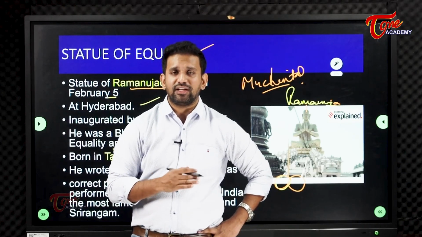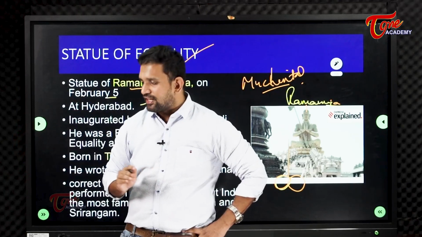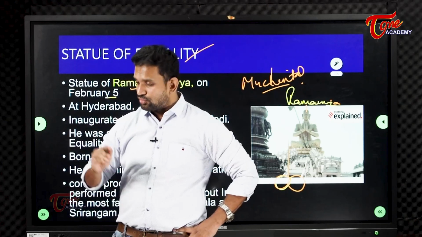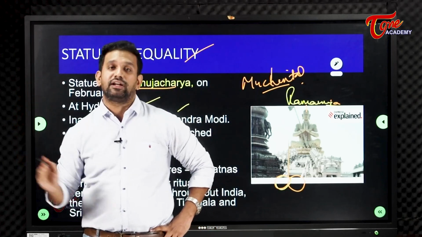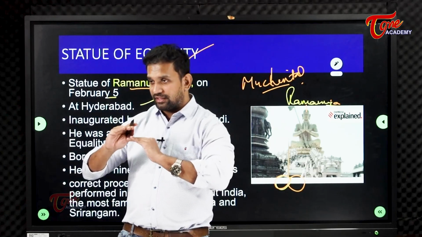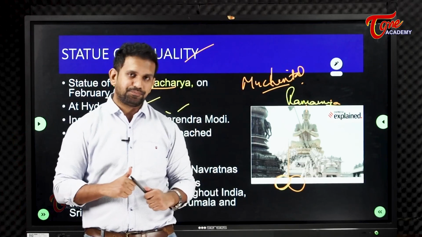He said human beings should not be discriminated against or deprived of necessities because of birth. There should not be a feeling of untouchability. Everyone is equal. That is what he always preached. That's why the Statue of Equality is named after him.